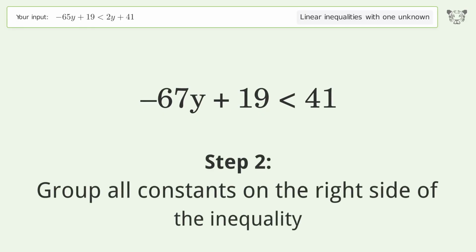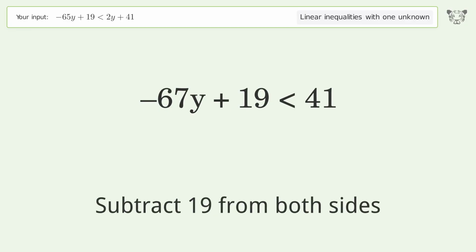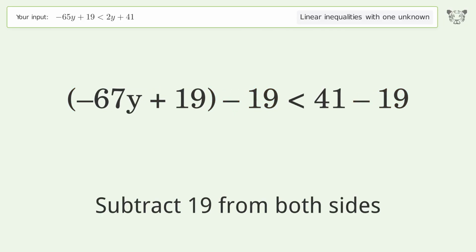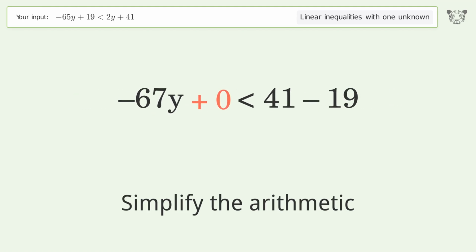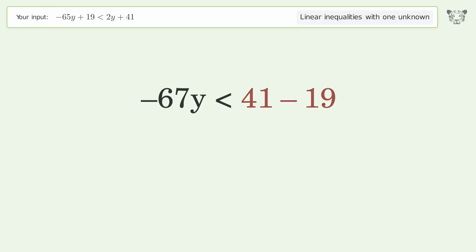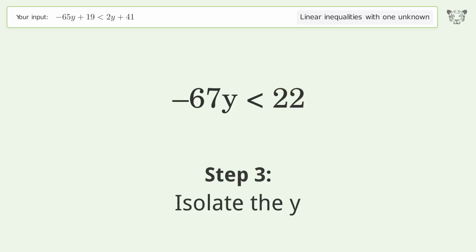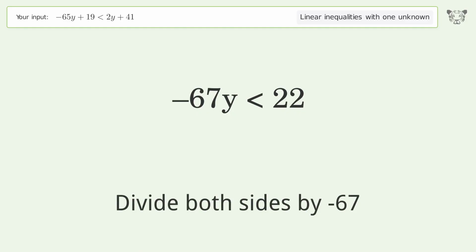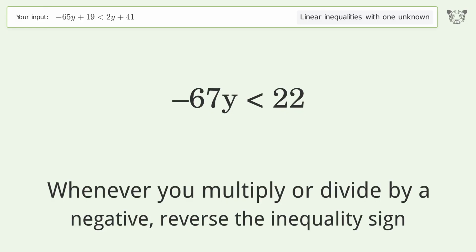Group all constants on the right side of the inequality. Subtract 19 from both sides. Simplify the arithmetic. Isolate the y. Divide both sides by -67. Whenever you multiply or divide by a negative, reverse the inequality sign.